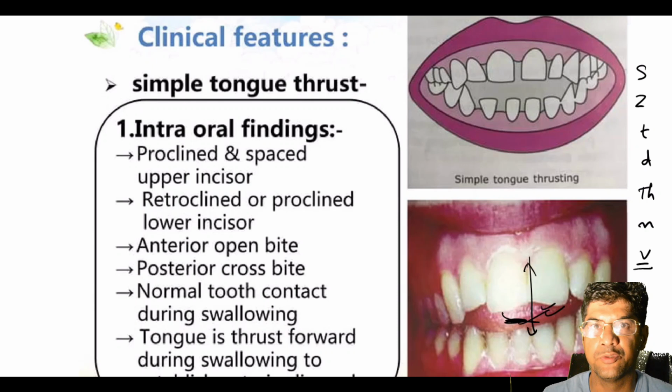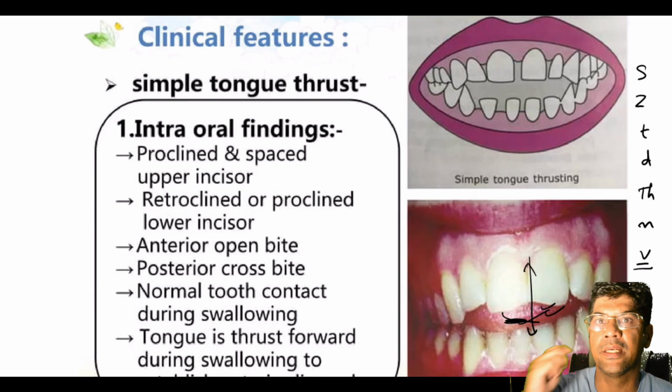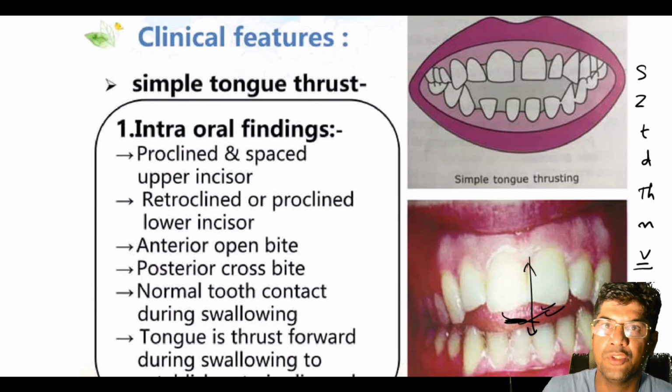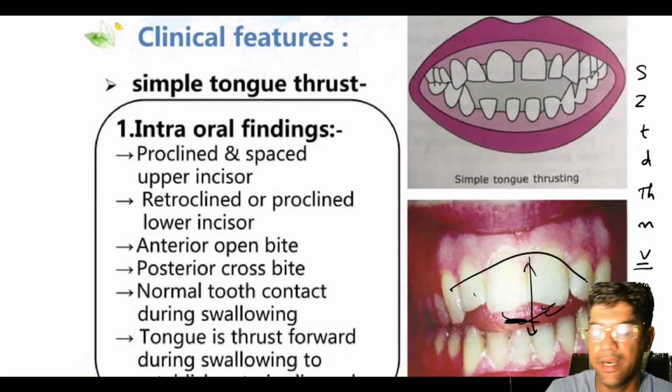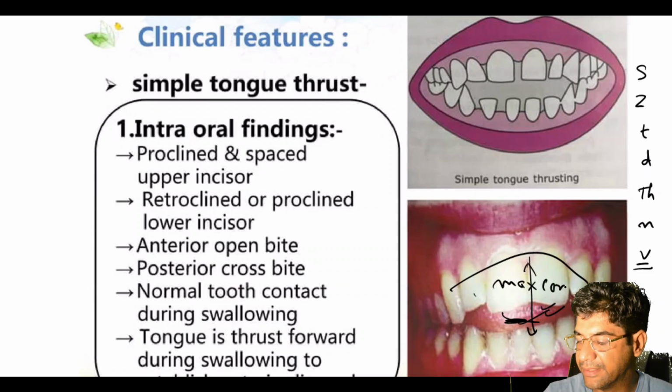On the intraoral findings, you will see the swallowing pattern in tongue thrust is jerky and inconsistent. The chin is posteriorly positioned. The tongue tip at rest tends to be lower, especially in the presence of anterior open bite, requiring more time for the tongue to move from rest to swallowing. Various malocclusions can result from tongue thrust, including proclined maxillary incisors with increased overjet. There would be an increase in spacing, and apart from that you can see maxillary constriction.